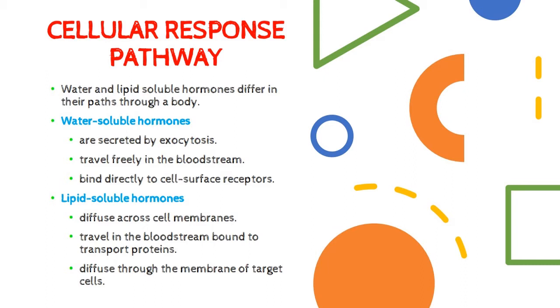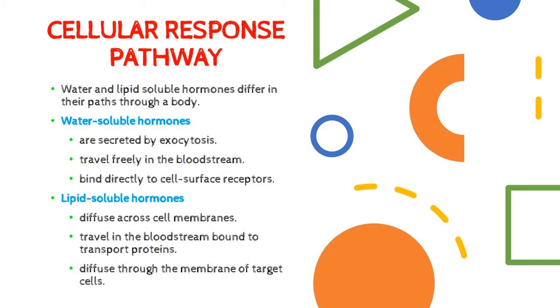exocytosis. What is exocytosis? Exocytosis refers to a vesicle containing hormone fusing with the plasma membrane and allowing its content to be released outside the cell. In this case, in the adrenal tissues, the hormone is transported by a vesicle. That vesicle will fuse with the plasma membrane and release the content to the interstitial fluid before diffusing into blood circulation.